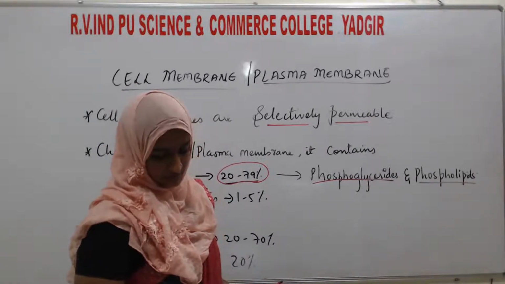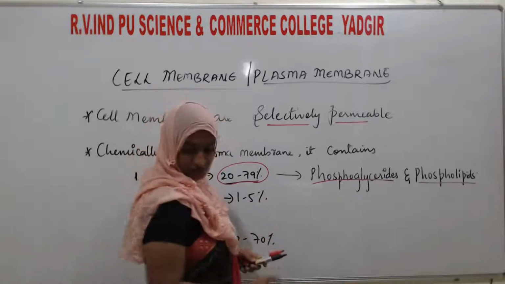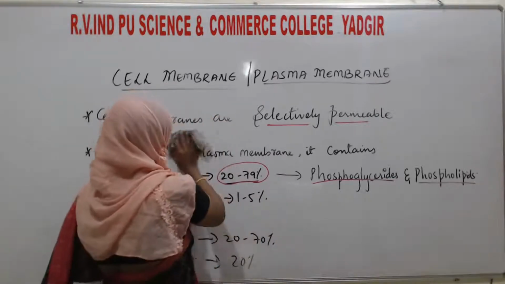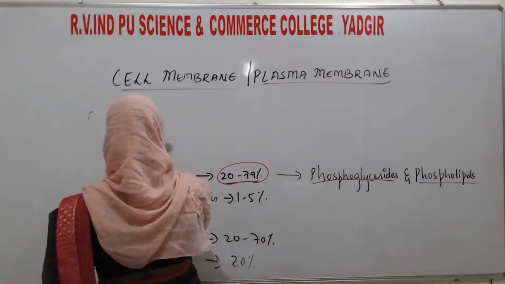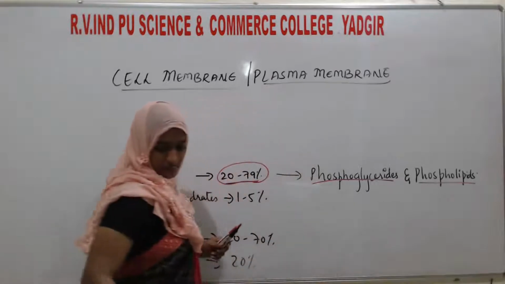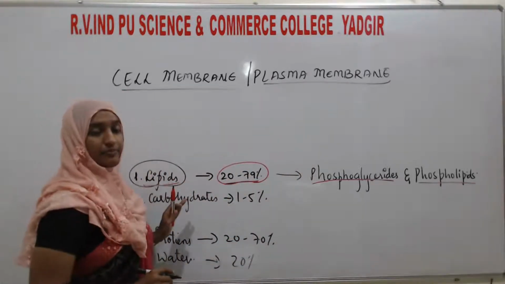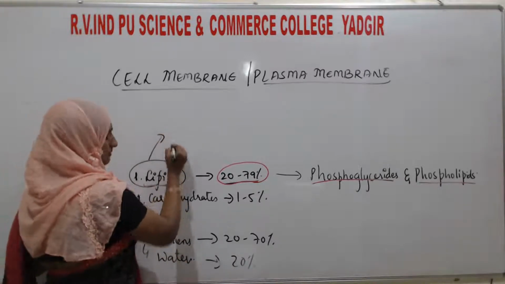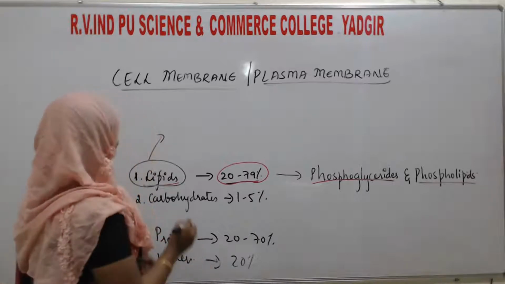Next, these lipid molecules, I will write here. See here, these lipid molecules are amphiphilic, that is, amphipathic.